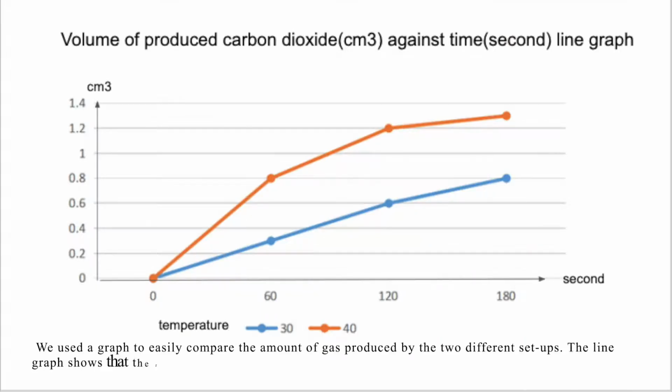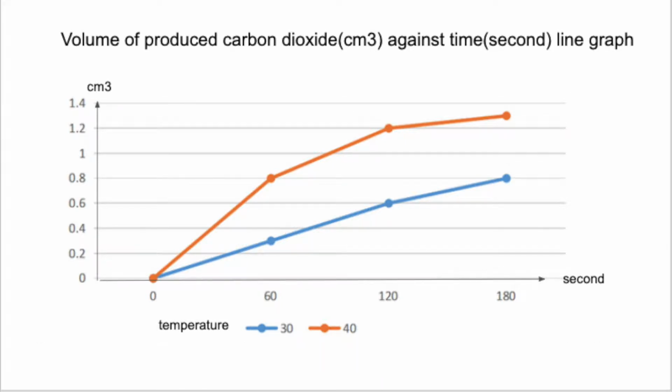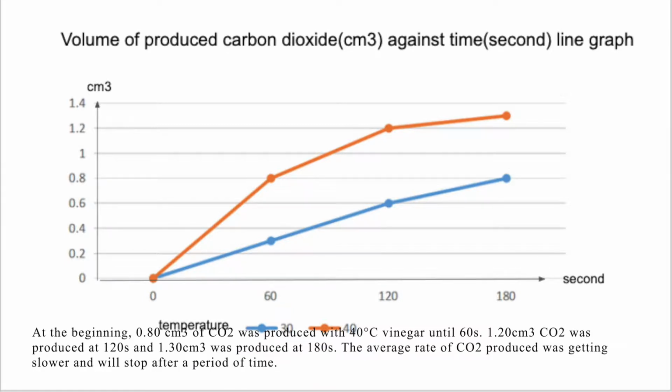We use the graph to easily compare the amount of gas produced by the two different setups. The line graph shows the reaction rate of 40 degrees Celsius acid being faster than 30 degrees Celsius. In the beginning, 0.80 cm3 of carbon dioxide was produced with 40 degrees Celsius vinegar until 60 seconds. 1.20 cm3 of carbon dioxide was produced at 120 seconds, and 1.30 cm3 of carbon dioxide was produced at 180 seconds. The average rate of carbon dioxide produced was getting slower and will stop after a period of time.